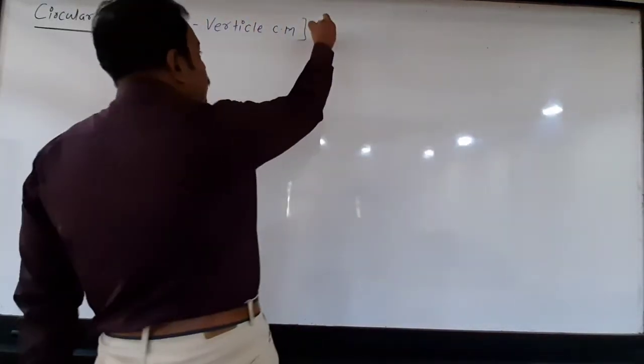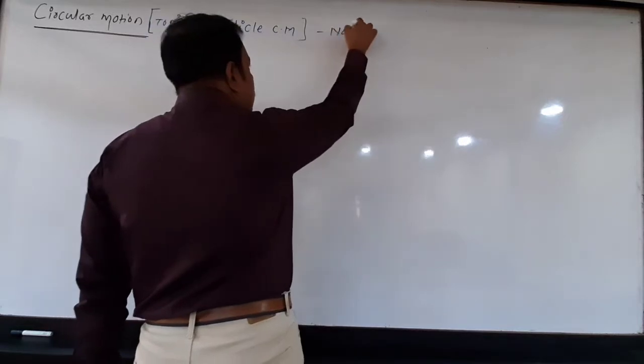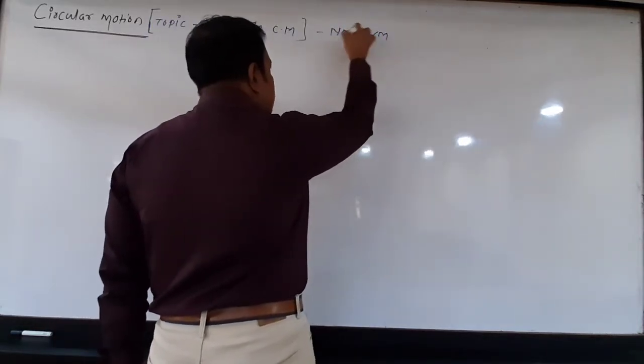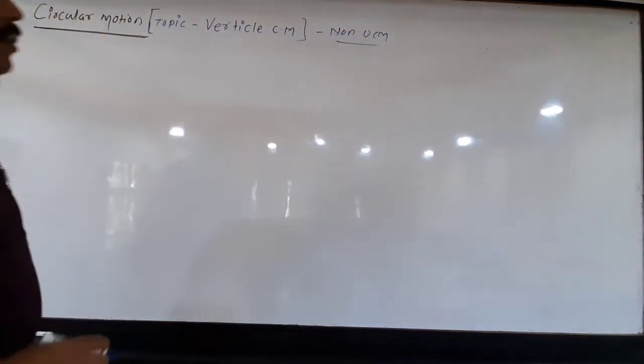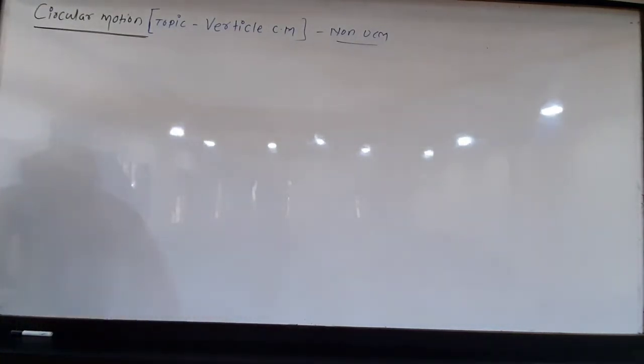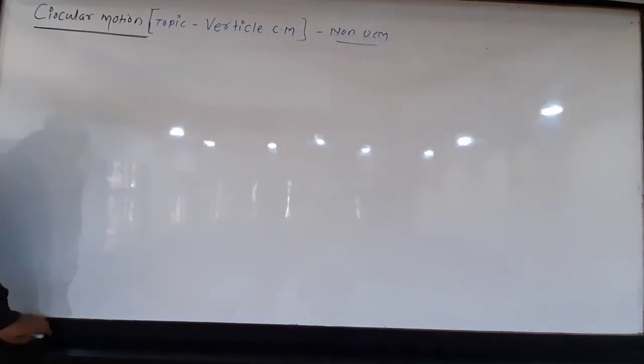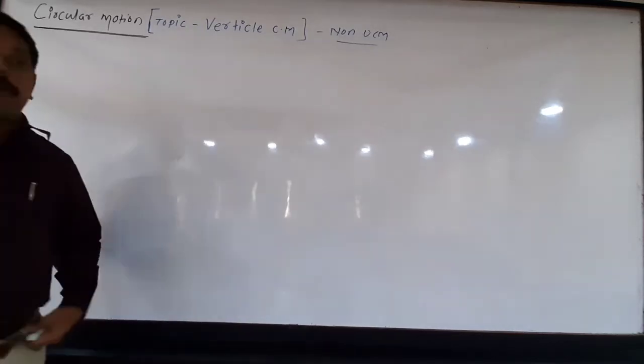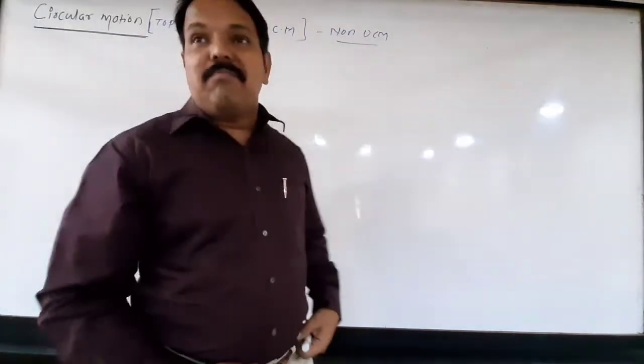Remember the first important point: it is non-uniform circular motion. So we have to study this in detail. If the speed is not constant, then the question arises, what is the speed at different positions?